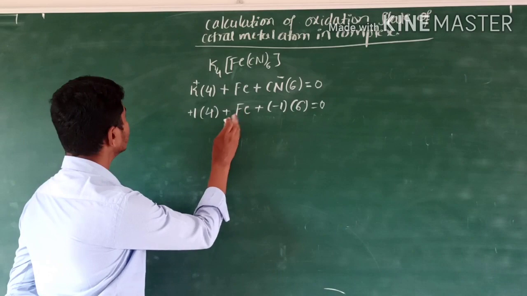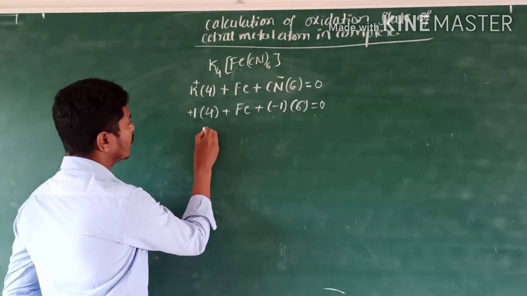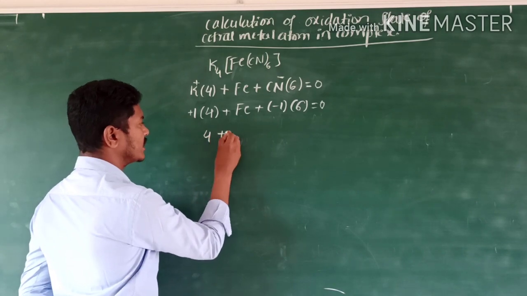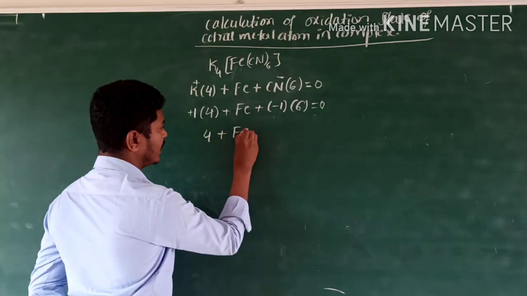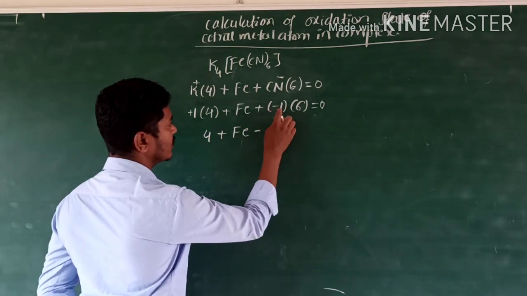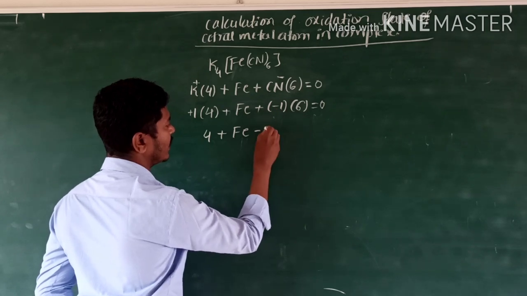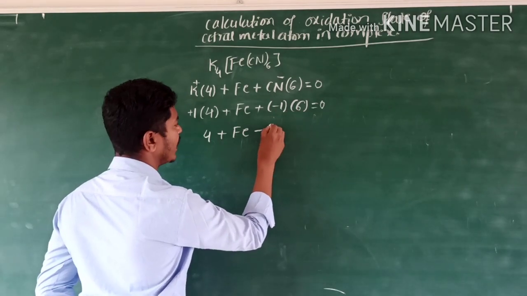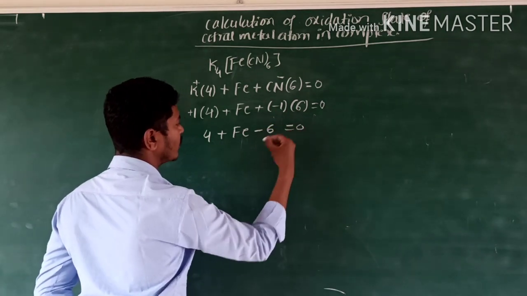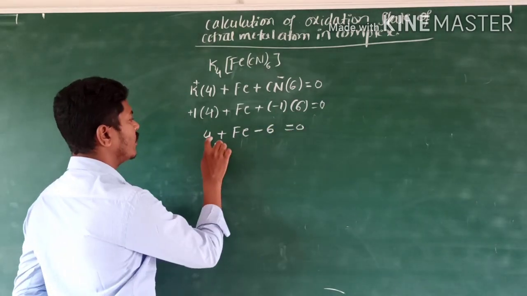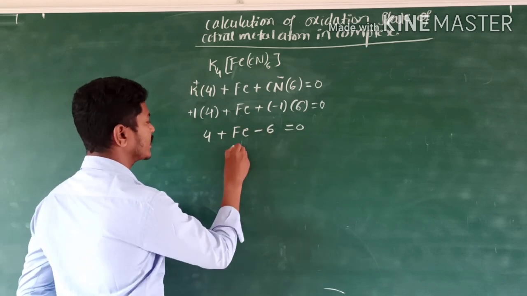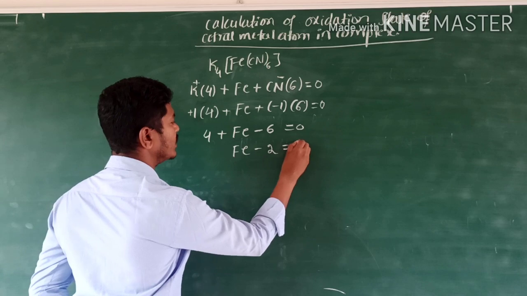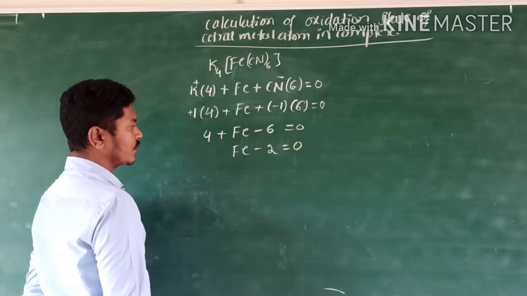Then what happens here? Plus 1 into 4 is plus 4, plus Fe, plus minus 1 into 6, minus 6, is equal to 0. Then plus 4 minus 6, Fe is equal to minus 2 plus Fe equals 0.